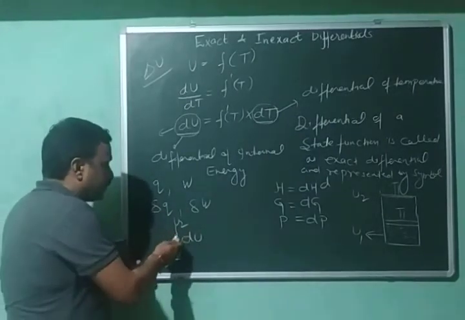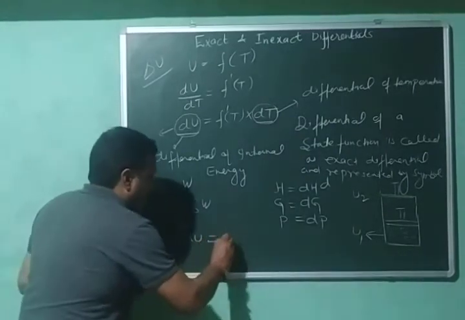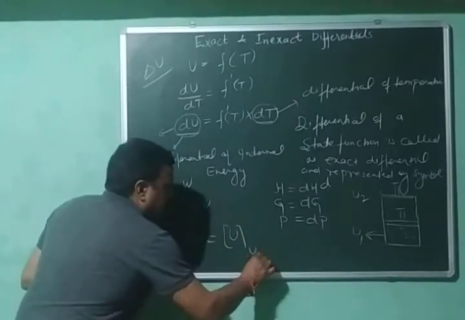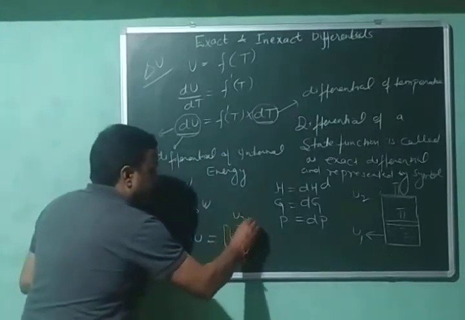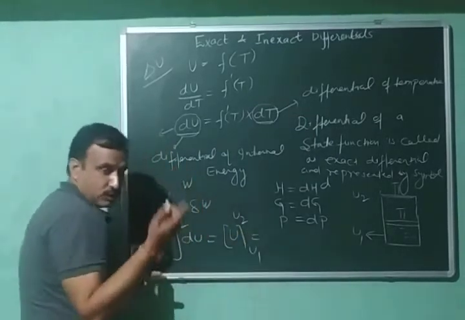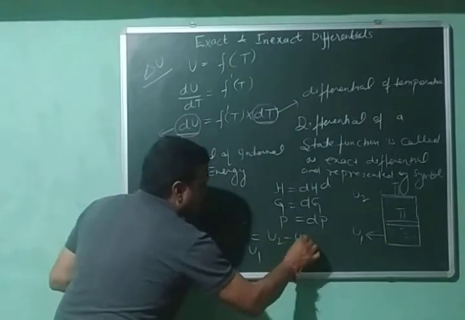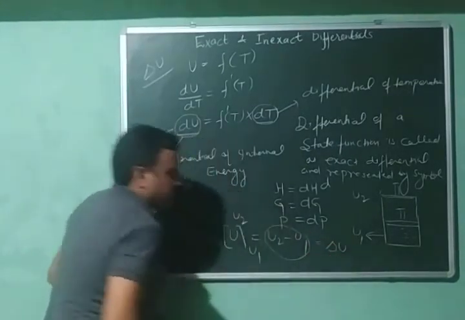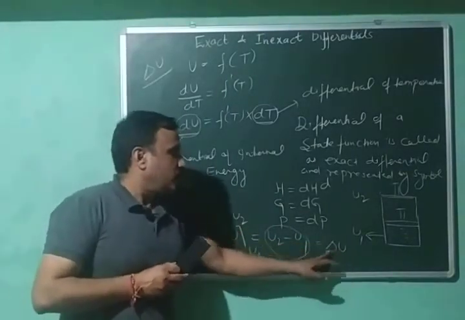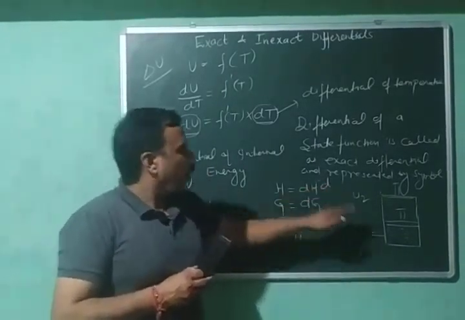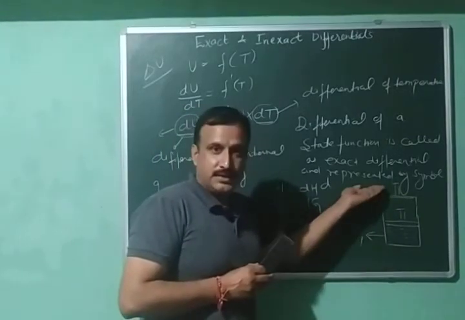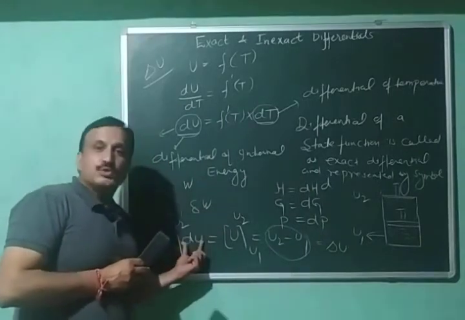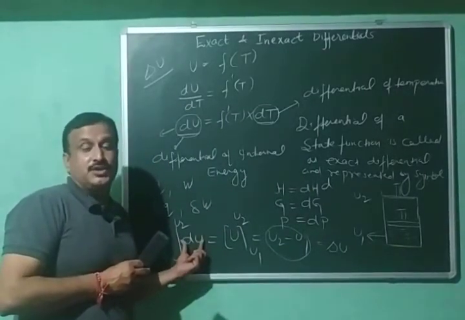We know that differential and integral cancel each other, so the integration gives U, with the final value U2 and initial value U1, upper limit minus lower limit, that is U2 minus U1. And what is this? This is the total change in the value of internal energy when we move from the initial to the final state. This is the total change in internal energy, and this dU is a very small change in internal energy, the differential.